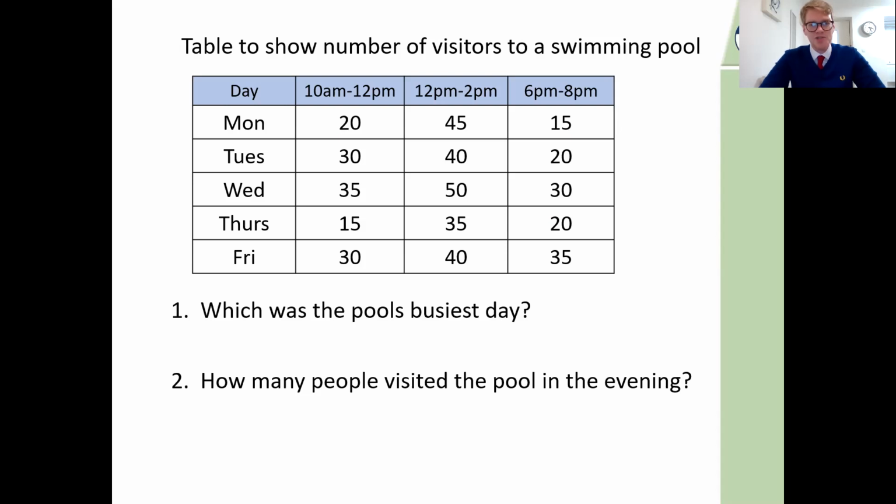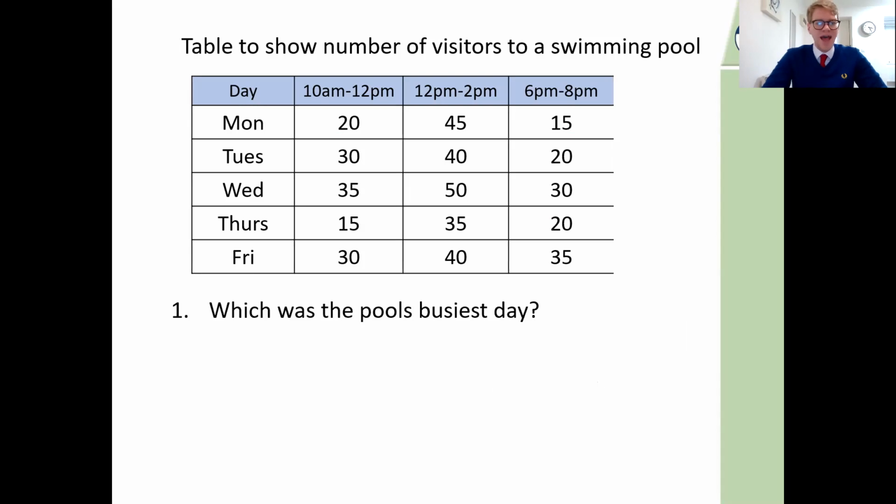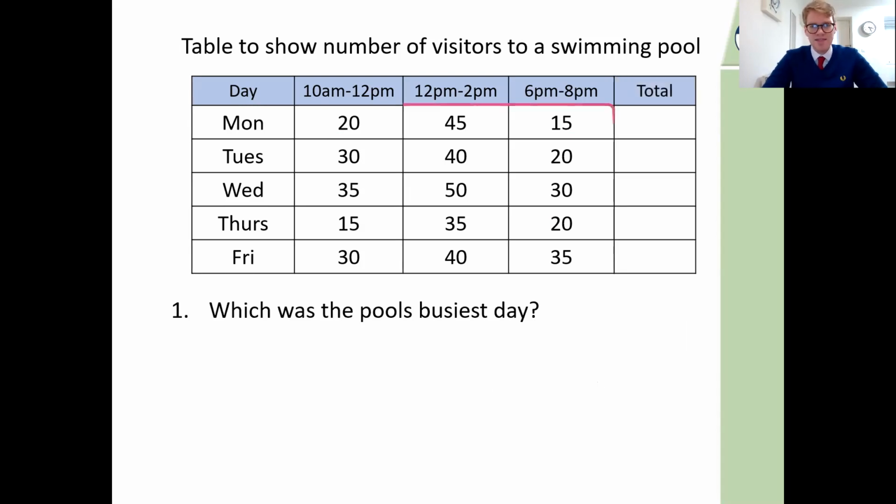Okay, so we've got Monday, Tuesday, Wednesday, Thursday, and Friday. So hopefully you were adding together some of these rows. You were adding together all your Mondays and getting a total there. Adding together all of your Tuesdays and getting a total there. And if we write down our total as we're going along, then it's going to make it really easy to compare. And now we can see really easily, can't we? Which day was the busiest day? It was Wednesday.